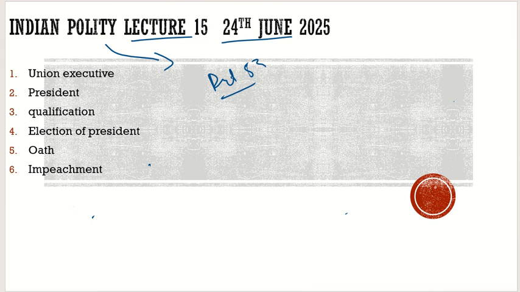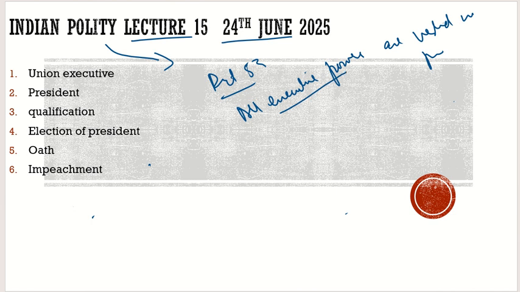Let's see what it says. It says that all the executive powers are vested in the president. So Article 53 says all executive powers are vested with the president.